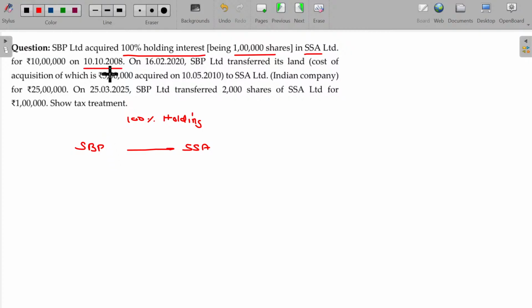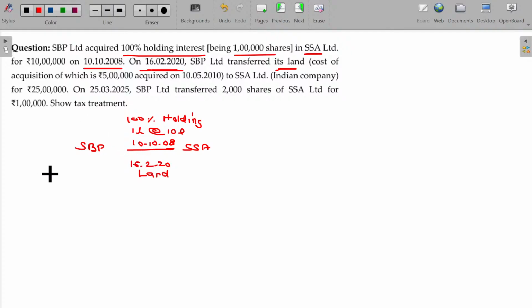On 10/10/2008, the 1 lakh shares were purchased at rupees 10 lakhs. On 16/2/2020, SBB Limited transferred its land. The land is transferred when? 16/2/2020.